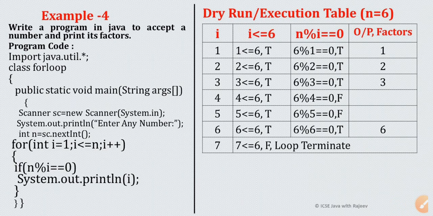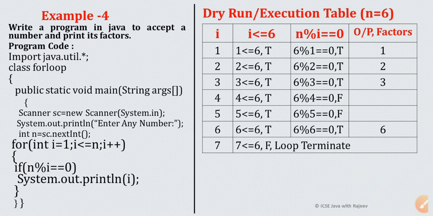And just one overall point is, if we want to print a statement more than once, that statement will come within the loop body. But if we want to print some statements only once, then it will be outside the loop body.